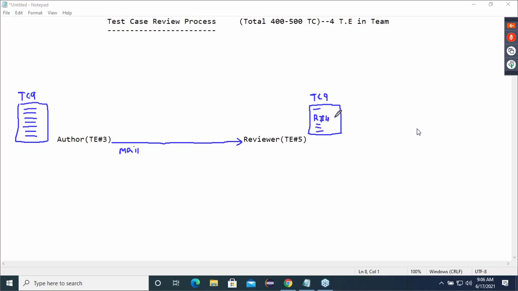Now, guys, the reviewer is going to open that particular test case. Yes or no?